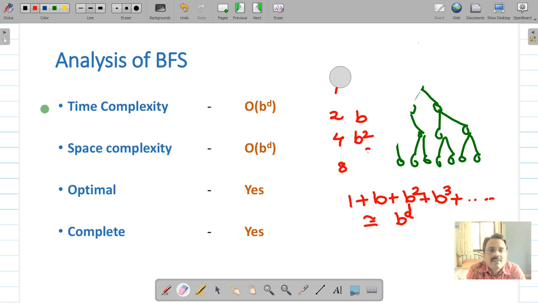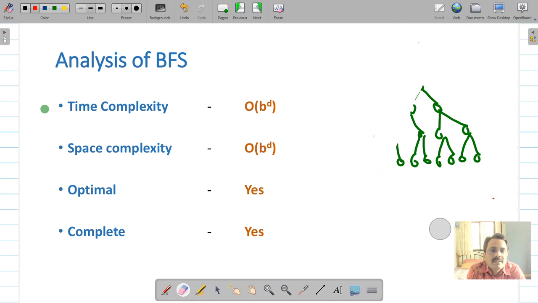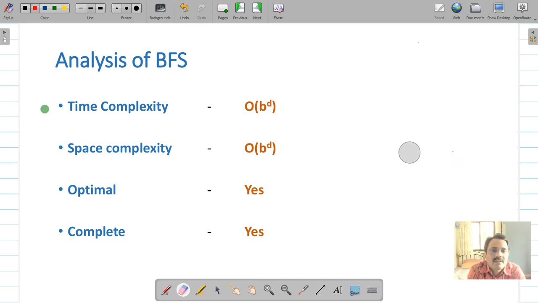Let us find out its space complexity. Space complexity refers to how much memory it requires. At any time, the maximum nodes that you will have to store on the queue. Since you are visiting all the nodes and you are putting all of them on the queue, your space complexity is also exponential, that is b raised to d.